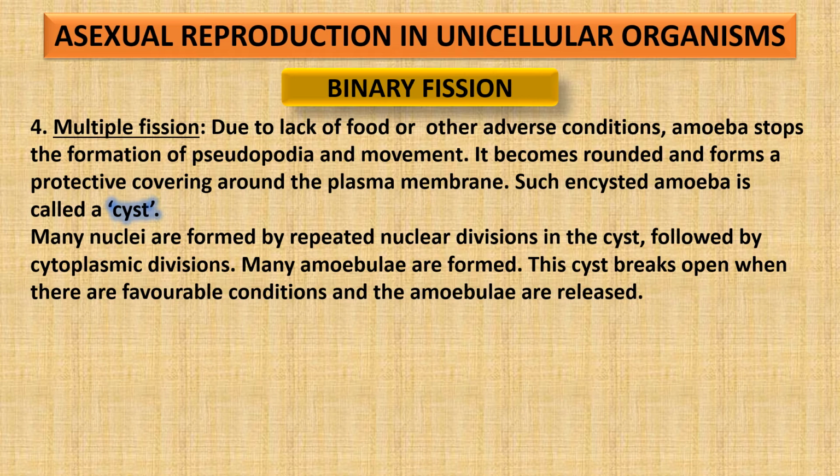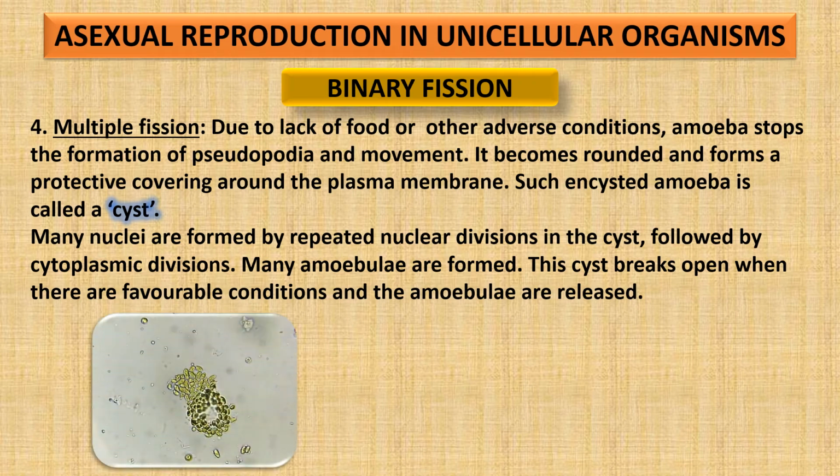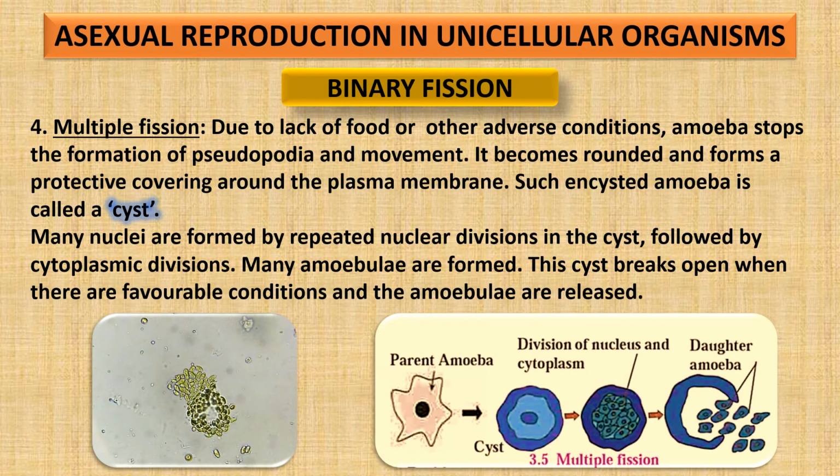After some time, this cyst, this round structure which amoeba has formed, breaks open when the conditions change and become good. And these small daughter amoeba are released. This is how it looks. The cyst opens out and small amoeba are released. Exactly like this. This one is the parent forming the cyst due to adverse conditions. Then you can see nuclear and cytoplasmic divisions as so many small amoeba are formed, and the daughter amoeba being released when the cyst breaks.